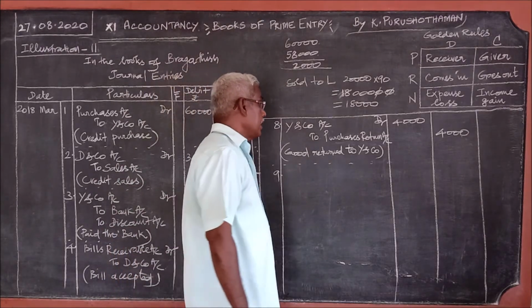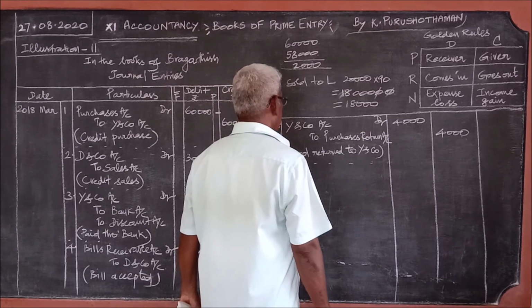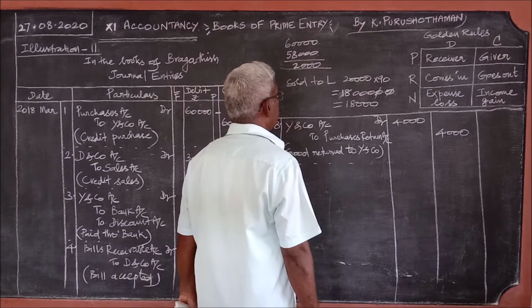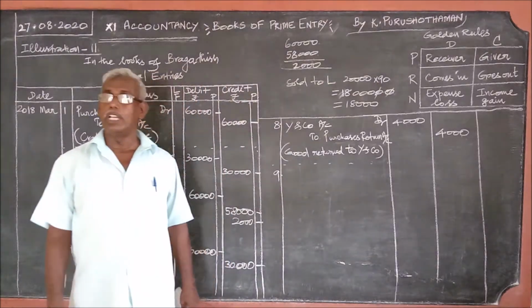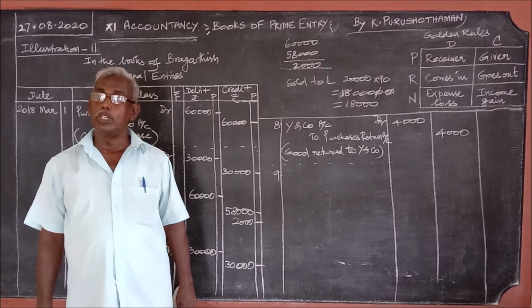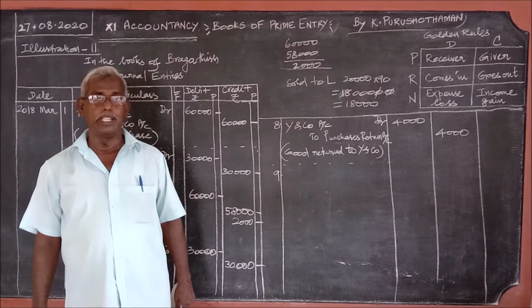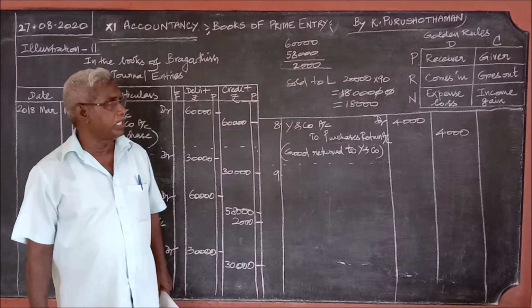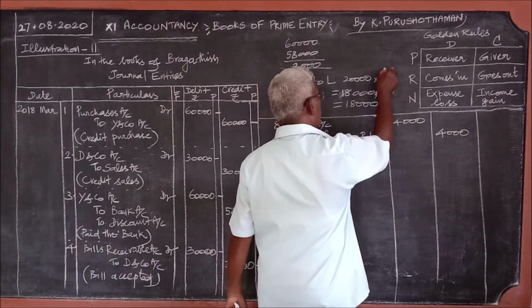Only 18,000. But what have they given? Since L has become insolvent, he does not have any money to pay the amount, to settle the account. So in that case, how much does he pay? He pays only 90 paise for 1 rupee.